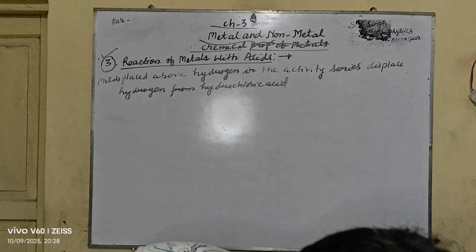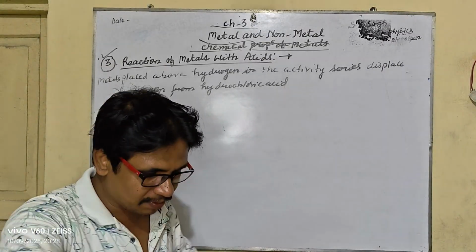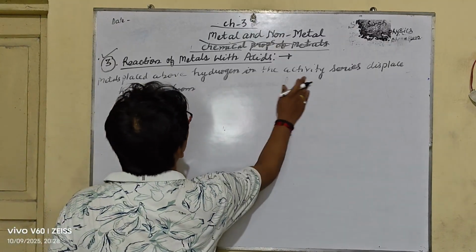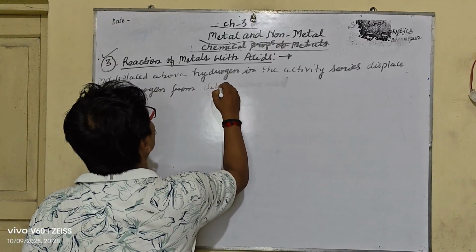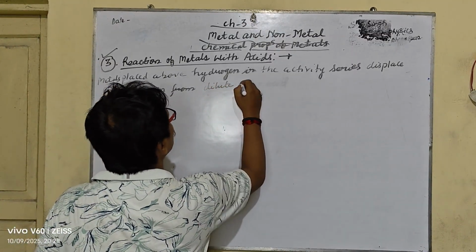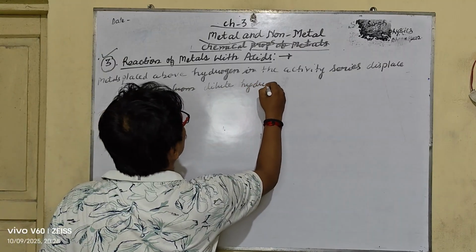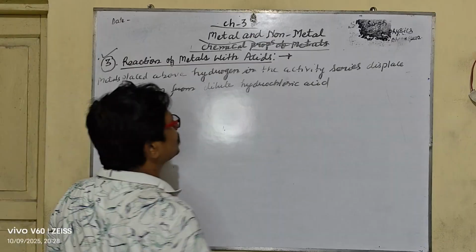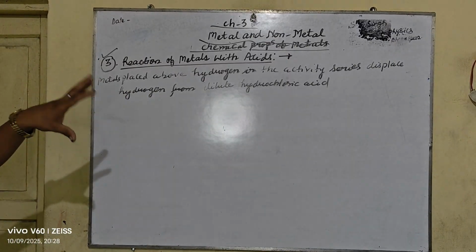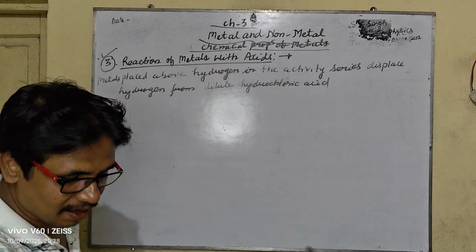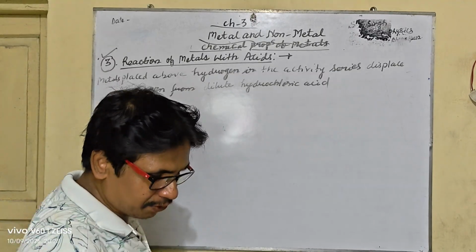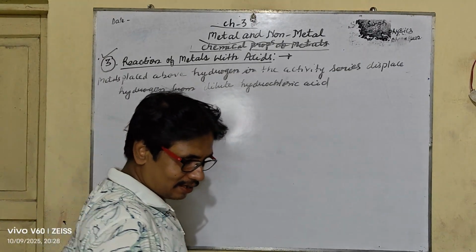So my dear student, the metals placed above hydrogen displace hydrogen from dilute hydrochloric acid, that is, dilute acid, to evolve